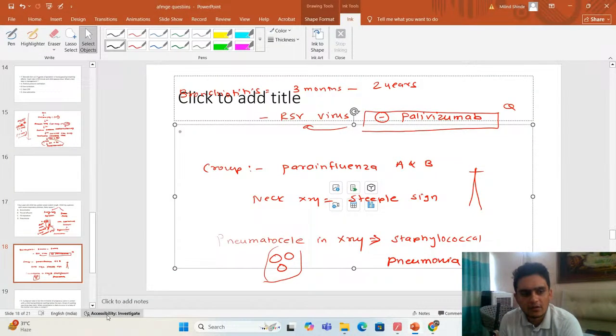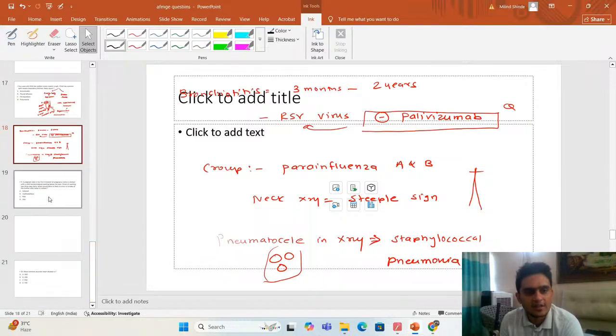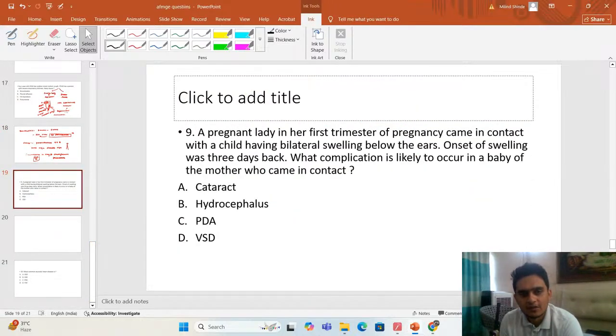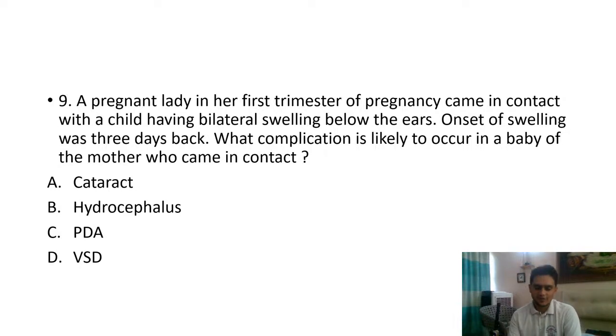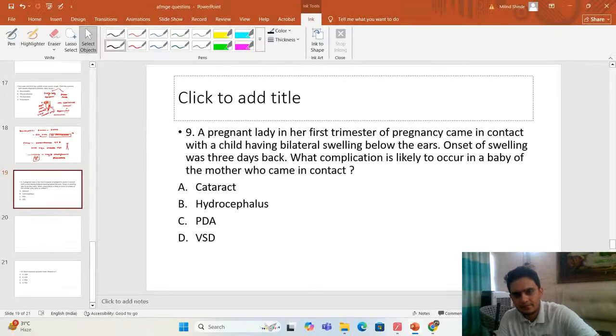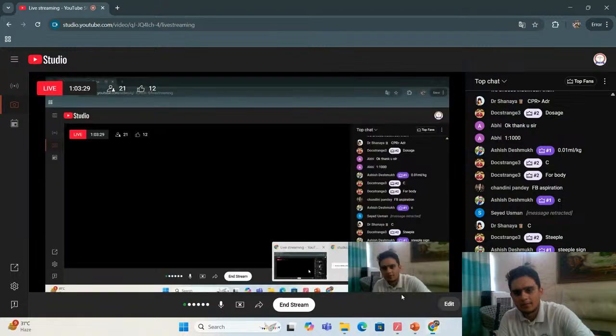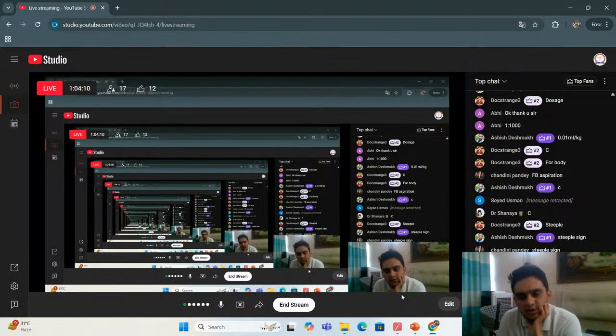Okay. So let's do, I think, the second last question of your discussion. So again, important from your exam point of view. So you have this question. The question says you have a pregnant lady in her first trimester of pregnancy. She came in contact with a child who has bilateral swelling below the ears. Onset of swelling was 3 days back. So what complications you expect in the baby of this mother who came in contact? The options are cataract, hydrocephalus, PDA, or VSD. Okay, B. Shania says B.